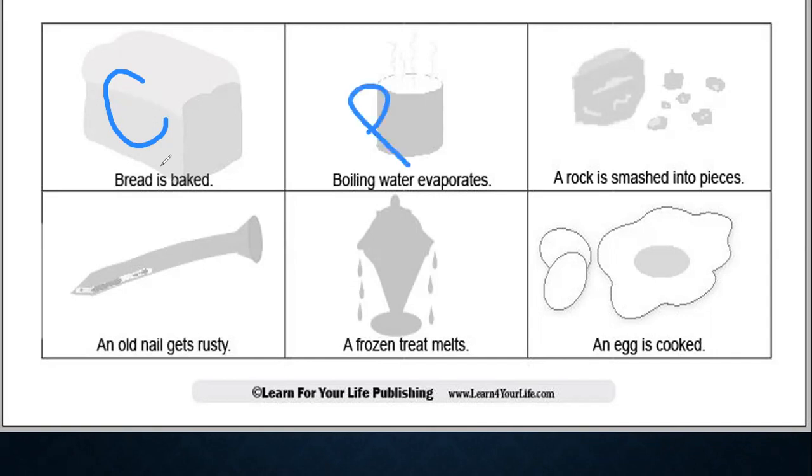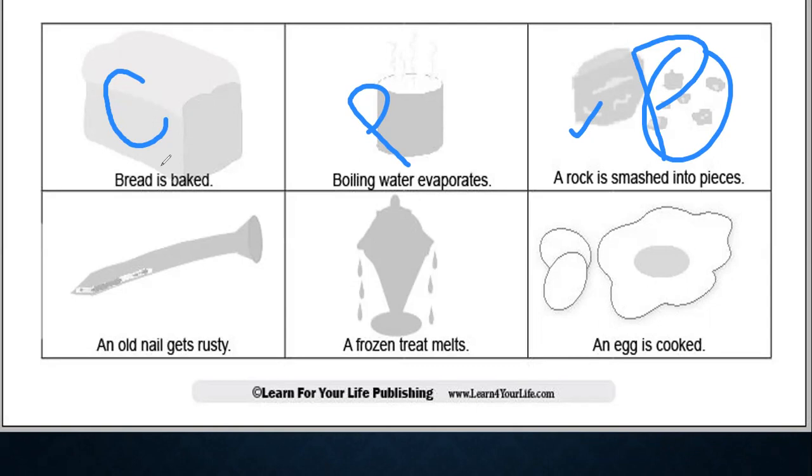physical change. A rock is smashed into pieces. Are these pieces different from this one? No, they are similar to the bigger one. So what kind of change is this? Physical change. An old nail gets rusty. Color is changing.